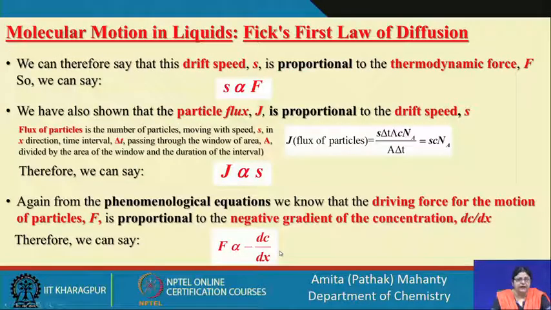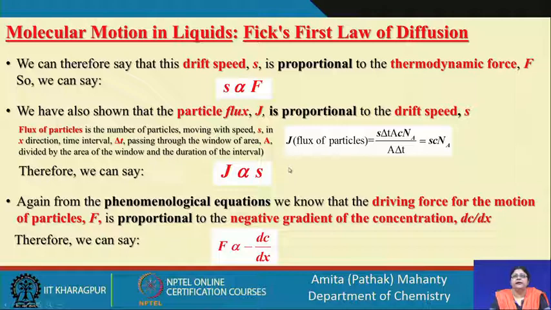So, we can write the drift speed s is proportional to the thermodynamic force F, because only if the thermodynamic force is balanced by the viscous force will you achieve the drift speed. This is the speed with which the molecules or ions, whatever particles we are looking at, are moving at a steady rate.